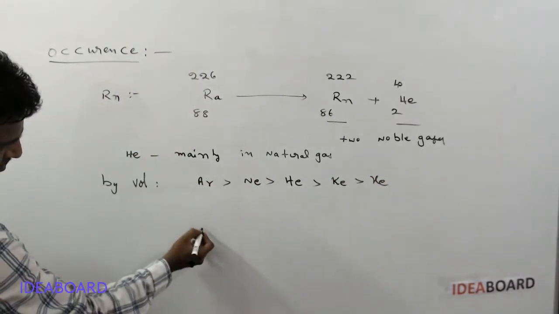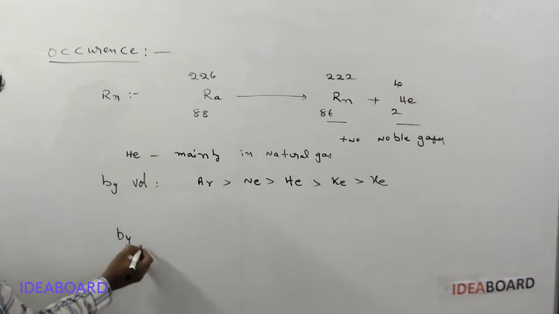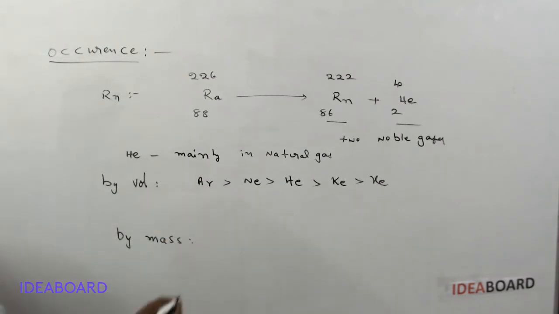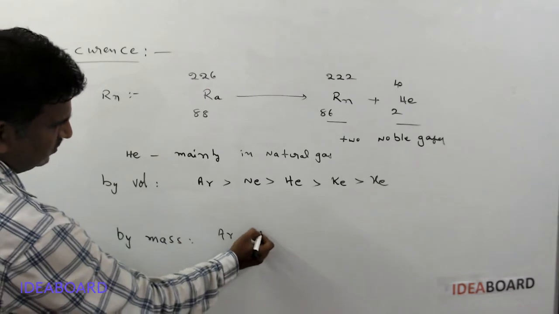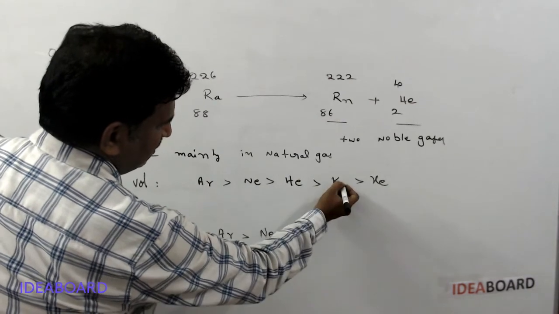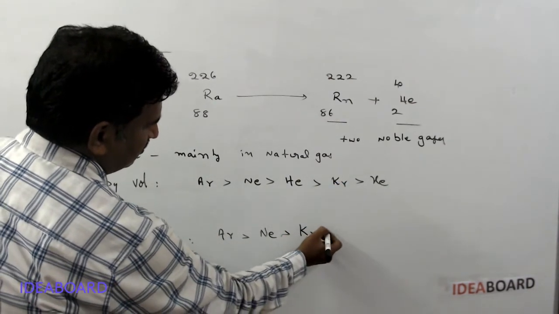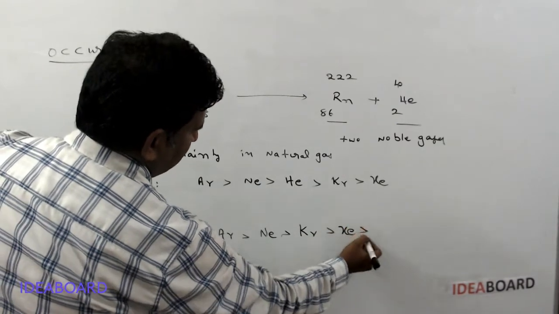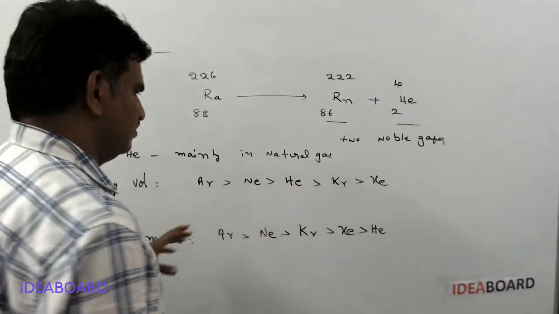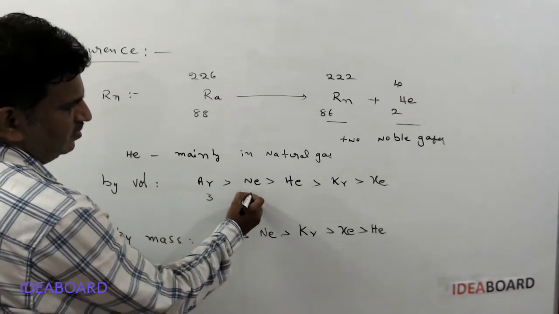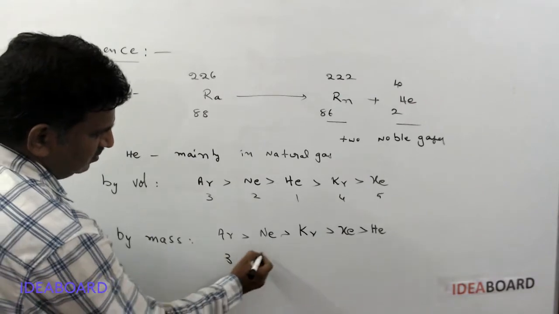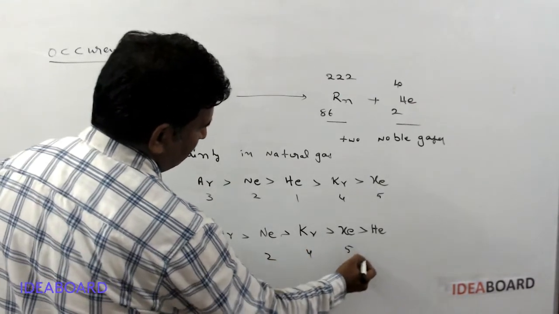And next, the abundance by weight or by mass. By mass, the occurrence of these elements is argon, and the next one is neon, and the next one is krypton, and the next one is xenon, and the next one is helium. Sir, how to remember, sir? It is a little bit difficult, no? So I remember like 3, 2, 1, 4, 5, and again 3, 2, 4, 5, 1.